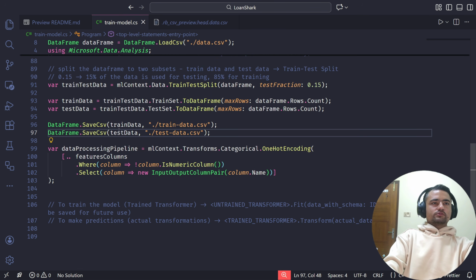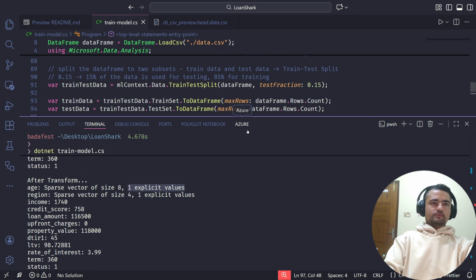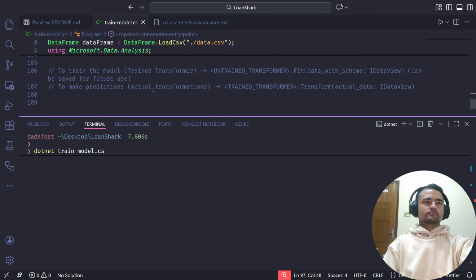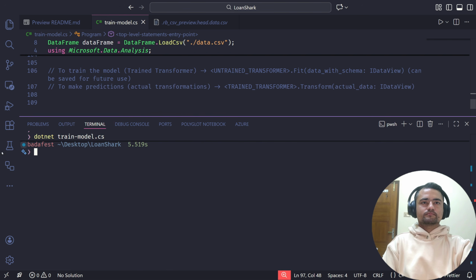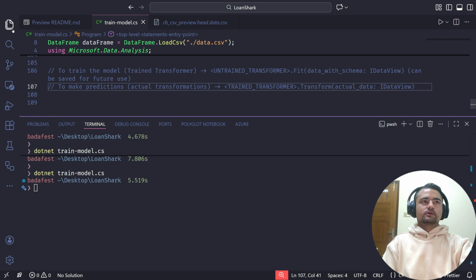So I'm going to save train data and test data, and we are going to see one very important thing here. Let me just run this code first. Okay, so the code has been run.